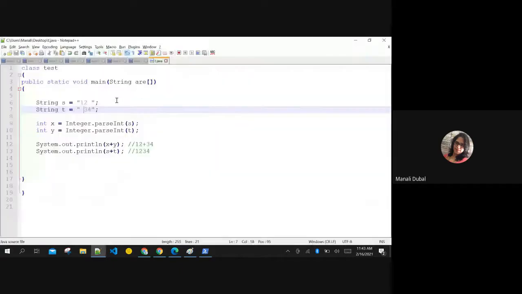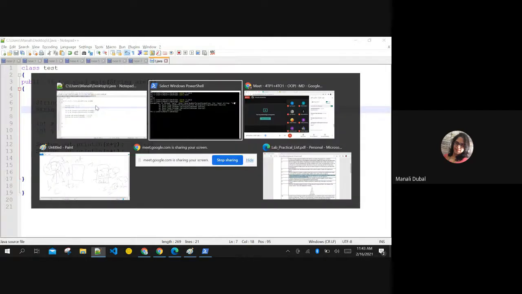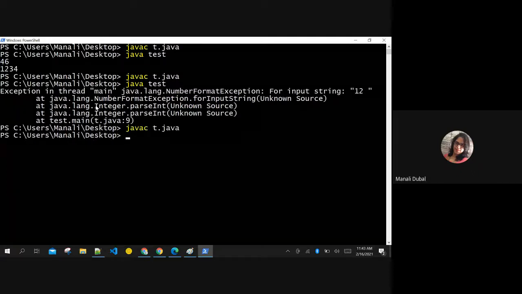If your string is not an exact integer, then it's a problem. In such cases, you can use trim to trim the string out, right? I can use trim to trim this string out, if there are trailing or leading spaces in the string. Okay, this error will get removed if you do this. Wait, let me show it to you. This will get removed, okay?